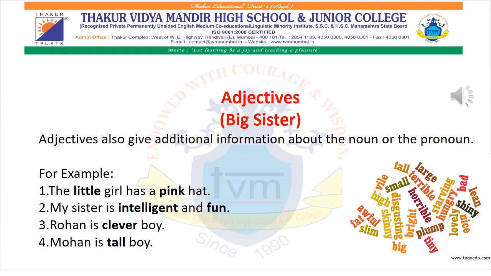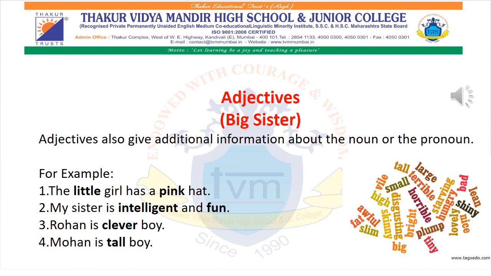Okay. So we see little. It is telling the girl whether the girl is small or big. So the little girl has a pink hat. It is telling the quality, which color of the hat it is. Okay. So a hat is a thing. So it is telling the color. Okay.